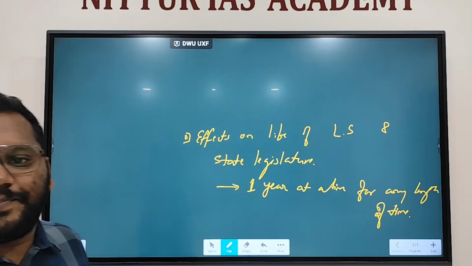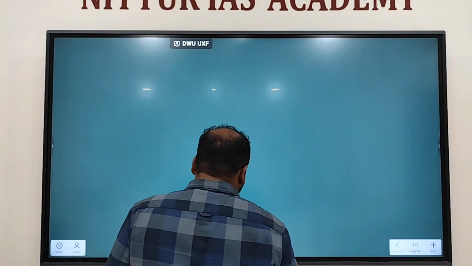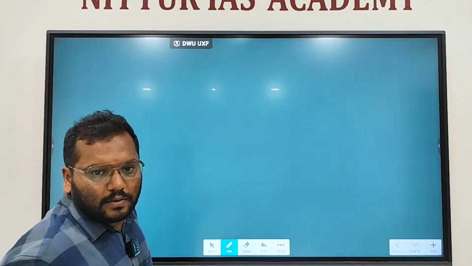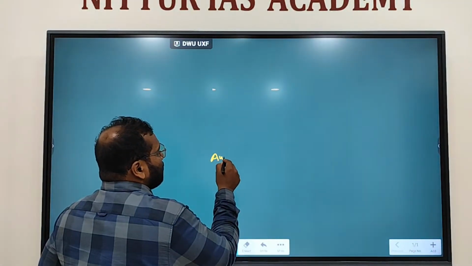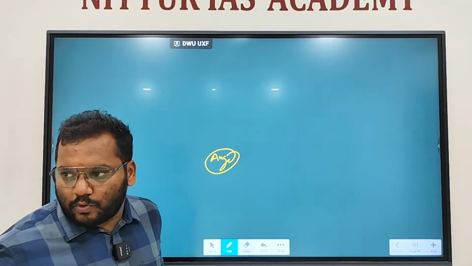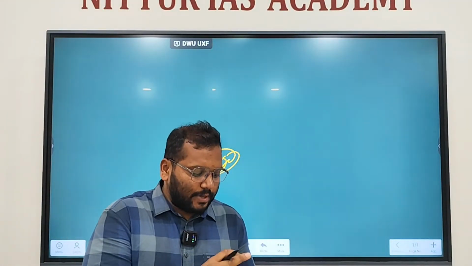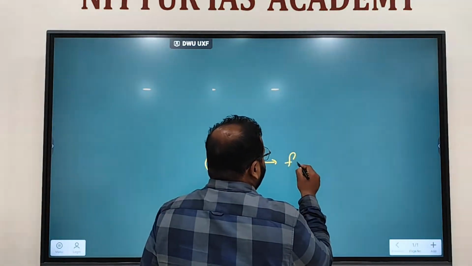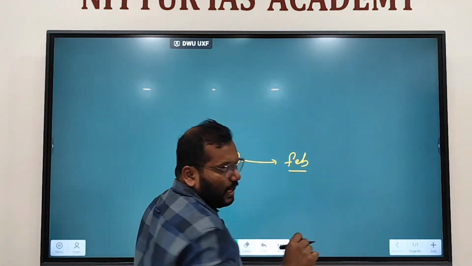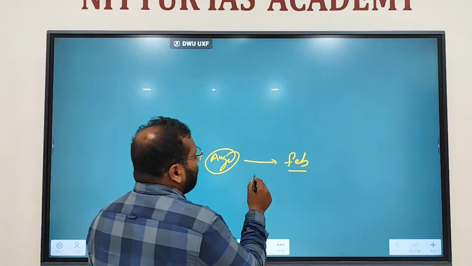What does it mean? See, we'll take an example. We are in August, right? In August, emergency was imposed for 6 months. August to September, October, November, December, January, February. Correct? Till February it was approved by Parliament. Right? Approved by Parliament.